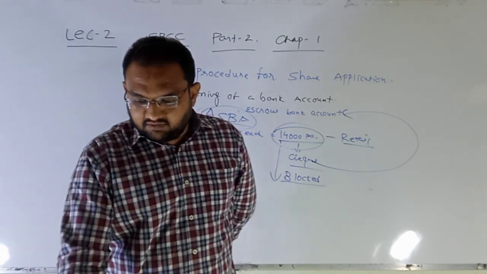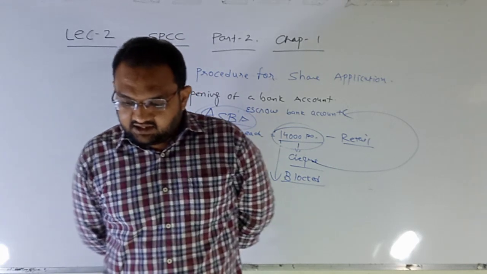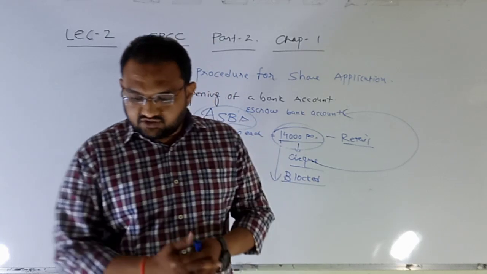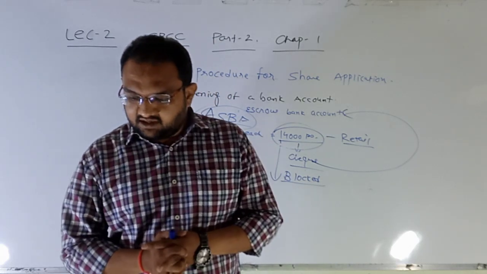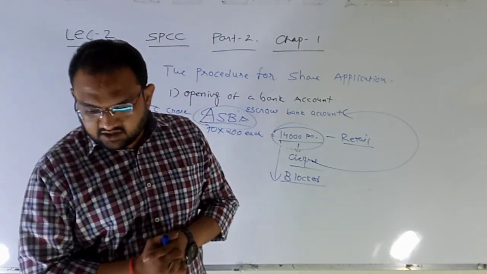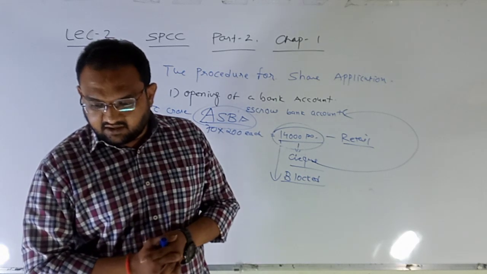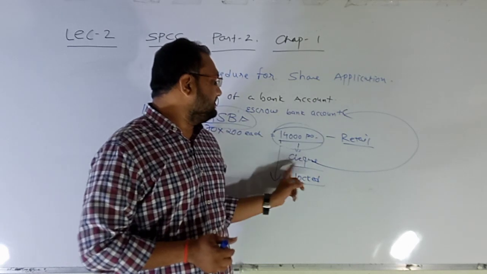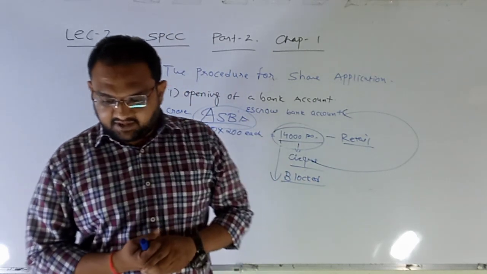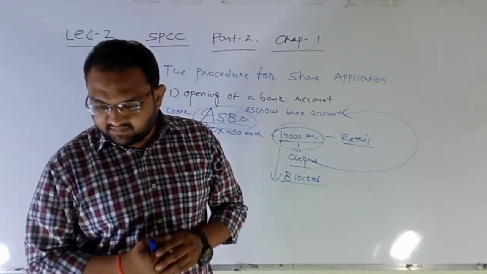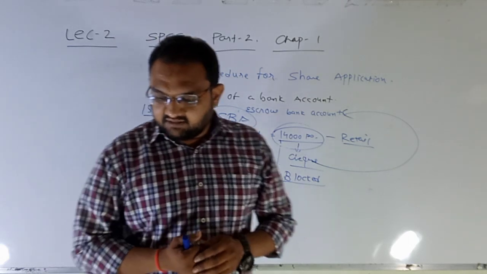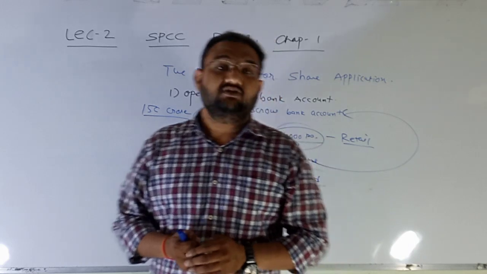The money remains blocked till the share allotment is done and the application money is transferred to the company's account. As soon as the allotment of share is done, the amount of share allotted is transferred from the bank account of the applicant to the bank account of the company. So now it will be transferred from your bank account to the company's escrow account. Thus the question of refunding the application money on shares not allotted does not arise.